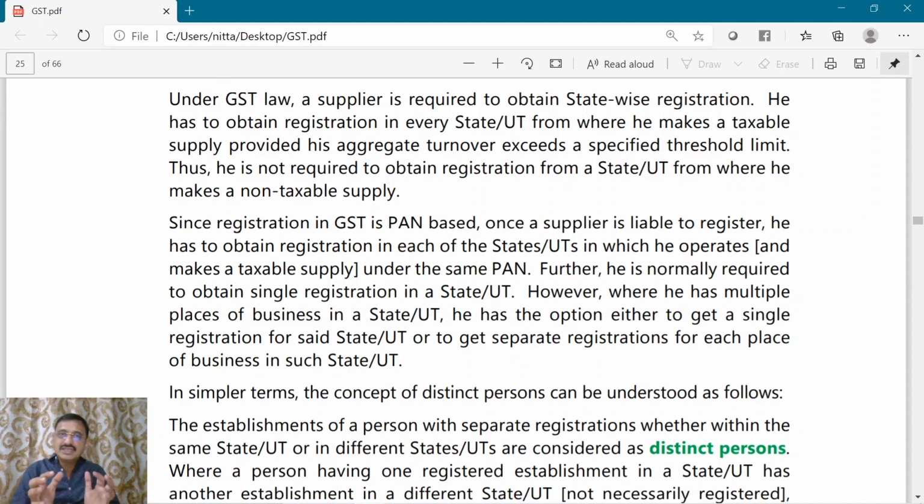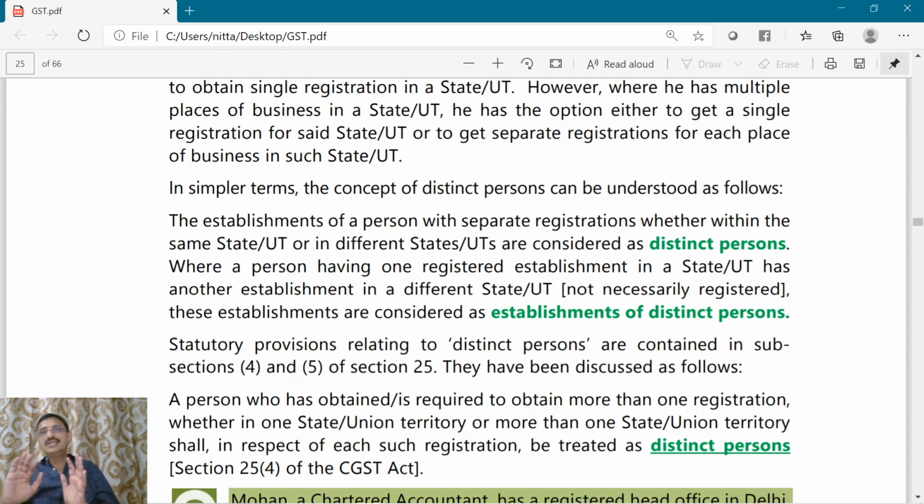Is it enough that I get a single registration, or should I get four registrations? It is left to me. I can have a single registration for all the places in Andhra Pradesh, or I can have separate registration for each place in Andhra Pradesh. Now we will leave the concept of registration there. We will discuss it later when we go to the registration chapter.